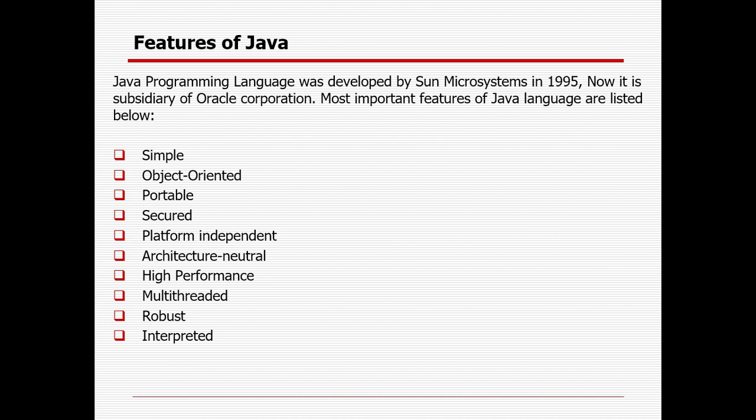Then interpreted. Java bytecode is translated on the fly to native machine instructions and it is not stored anywhere. So the development process is more rapid and analytical, since the linking is an incremental and lightweight process. That is the reason you can say that Java is interpreted. So these are the important features. That is the reason Java is still in demand nowadays. Java came in 1994. A lot of programming languages came, like C# and Python, but still Java has more demand in the market.